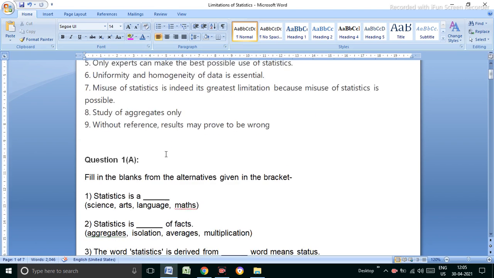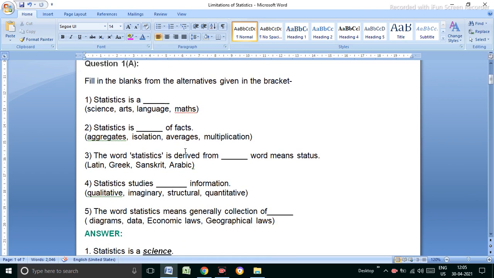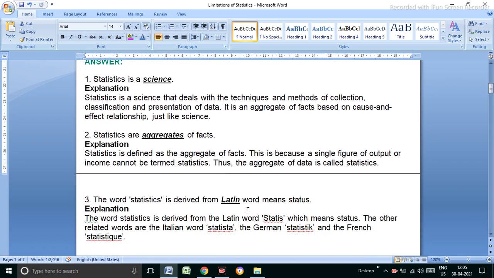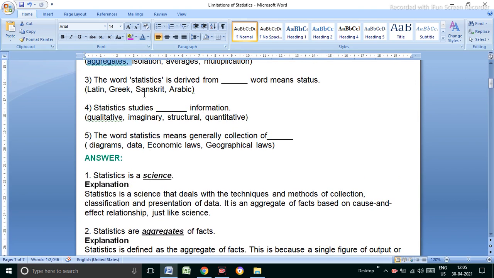So after the limitation, let's see the 1 mark question answers of this chapter, for Monday's test of this chapter. Take care. Fill in the blanks with the given options. Statistics is a science, art, language or maths, which is science. Statistics is a fact: aggregate, isolation, average or multi. I think aggregate. The word statistics is derived from which word? Latin word. Latin word means status.